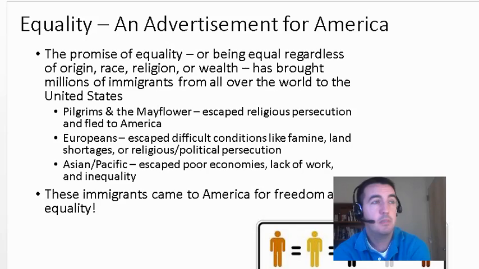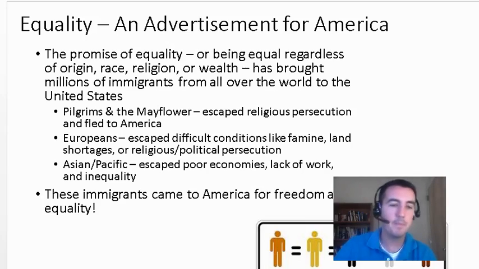Same thing with Asian and Pacific Islanders. Over the past, especially 40 years, a lot of people from that part of the world have come here because the countries in that area haven't had the best economies, and it's been tough to get work, and people have been treated with inequality in those areas. So a lot of them have come to America seeking equality and a fresh start. All these people are what we call immigrants, people that came to America from another country, and they came here seeking these principles that we've discussed: liberty, justice, and in this example, equality.